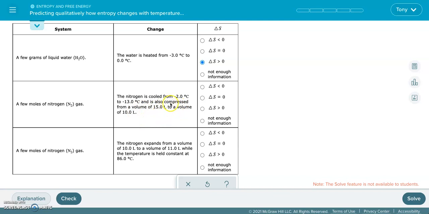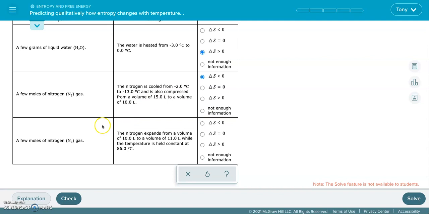So the first change is decreasing the entropy, and the second change is also decreasing the entropy. Both of these changes would be decreasing the entropy. Therefore, obviously, it's going to be decreasing. If they were opposite, then there's probably not going to be enough information for us to know. All right, let's do the last one here.